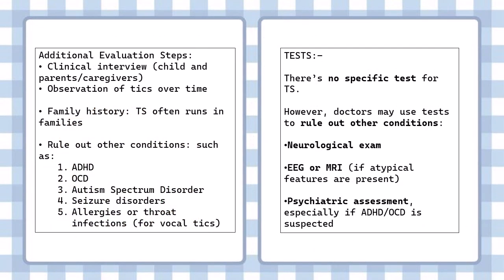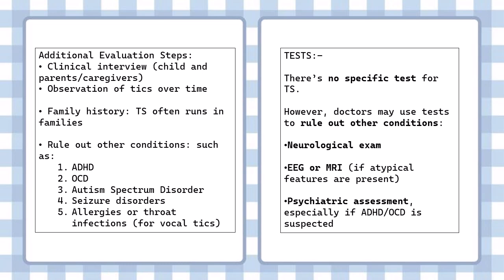Now, additional evaluation steps include clinical interview, such as interviewing the child, the parents, or the caregivers, observation of tics over time, which is why the 1 year period was mentioned, and familial history. Tourette syndrome often runs in families, as we know that genetic predisposition is there. Rule out other conditions such as ADHD, OCD, autism spectrum disorder, seizure disorders, allergies, or throat infections.